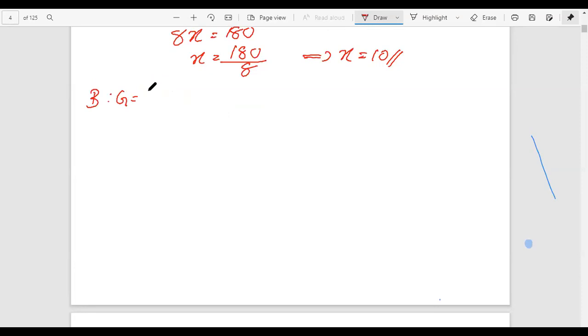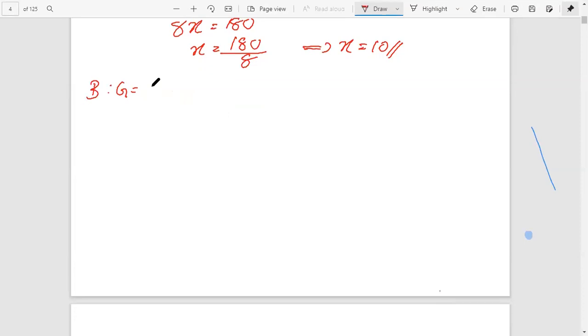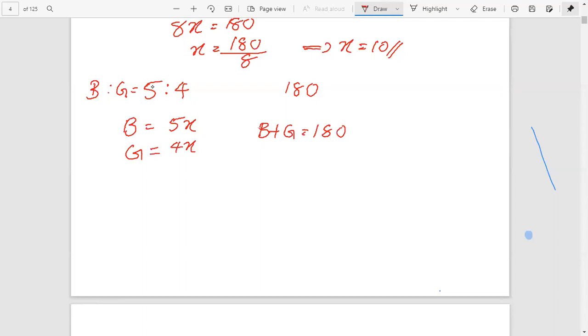Okay, we can continue. Boys is to girls equal to 5 is to 4, and total number of students equal to 180. Okay, we can write the number of boys equal to 5x and number of girls equal to 4x. And we know boys plus girls equal to 180. And number of boys 5x plus 4x, that is equal to 180. That is total 9x equal to 180.